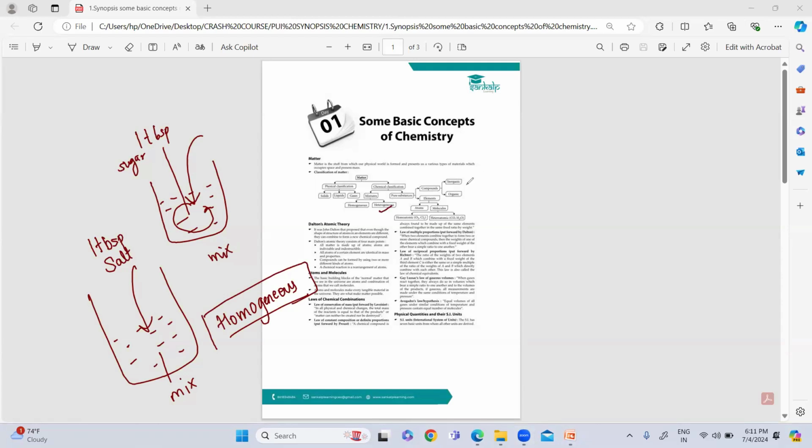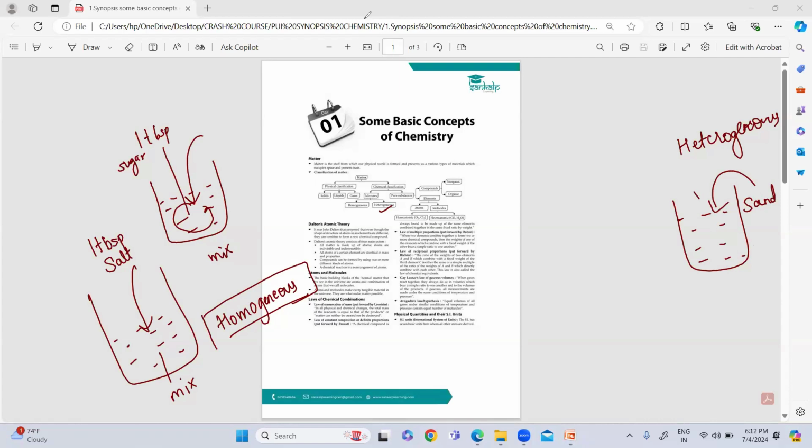In the same way, what is called a heterogeneous mixture? Suppose I give you another example. Take a glass of water, and in that glass of water I now add sand. What will you be able to see here?